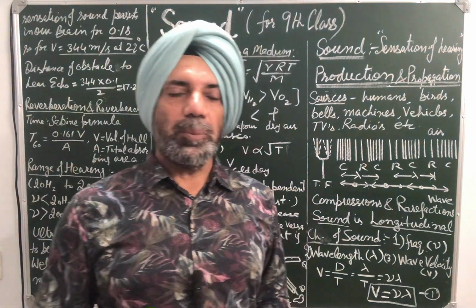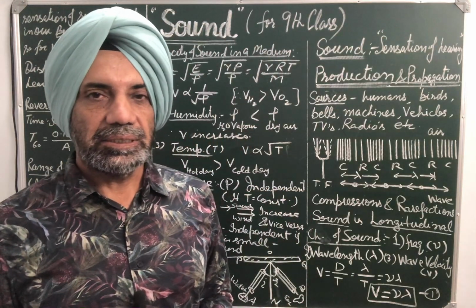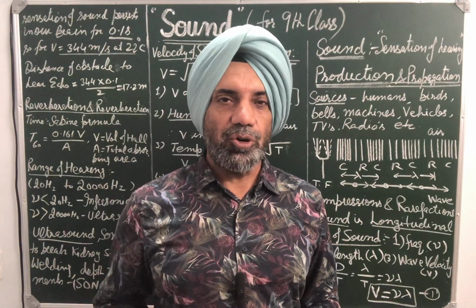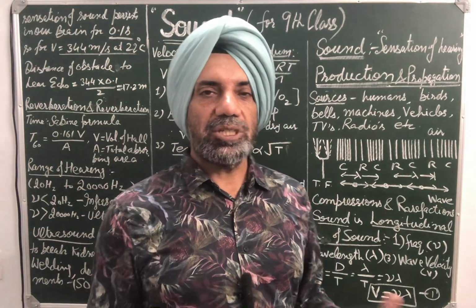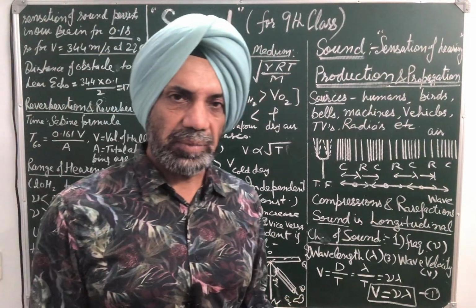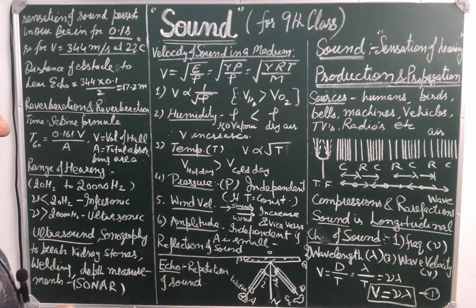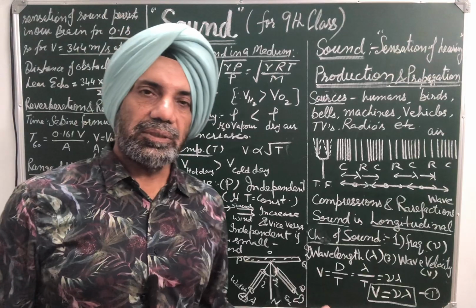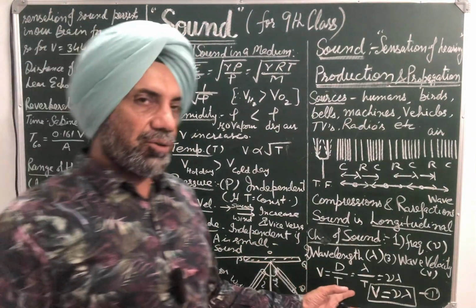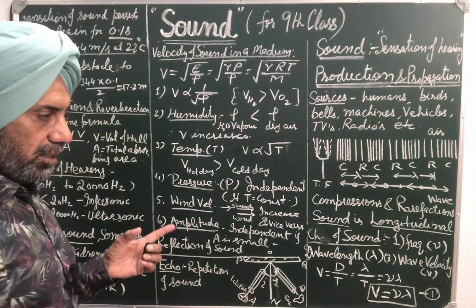For example, when you pluck the wire of a guitar softly, with small amplitude, the velocity is small. When you pluck it strongly, with more force and more amplitude, its velocity will be more. So velocity is affected only by a slight amount when amplitude is large. So all these are the factors upon which velocity of sound depends. And we have already said velocity of sound is the same for all frequencies provided the medium is the same and physical conditions are the same.